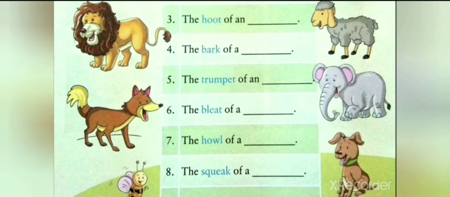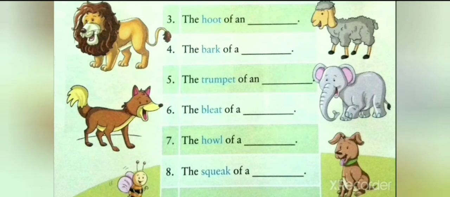Number 3, the hoot of an dash. The sound of an owl is known as hoot. So it is the hoot of an owl. We will write in the space given, owl. Number 4, the bark of a dash. The sound of a dog is known as bark. So it is the bark of a dog. We will write in the space given, dog.